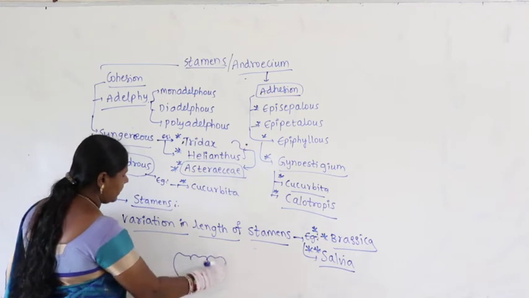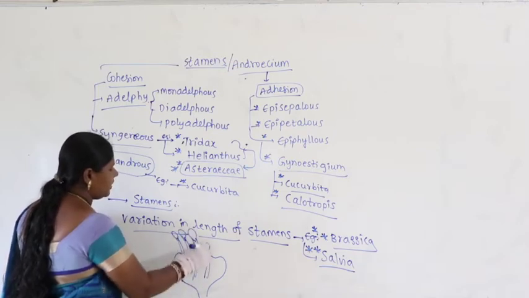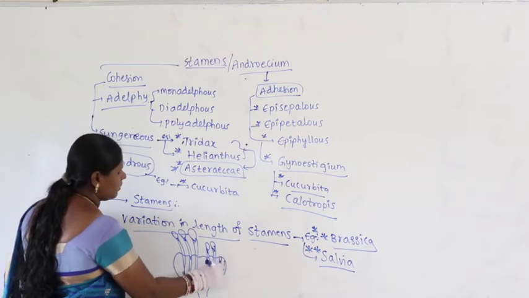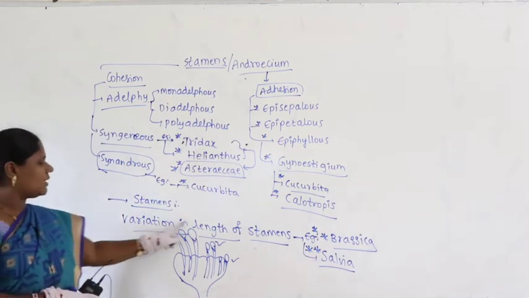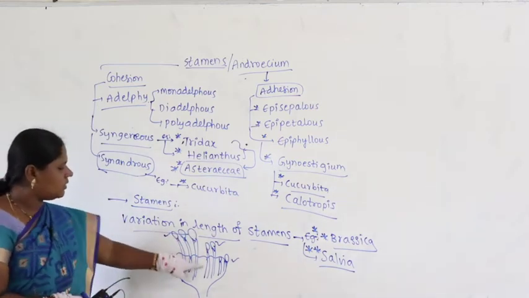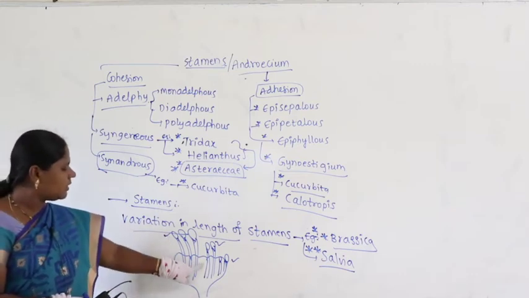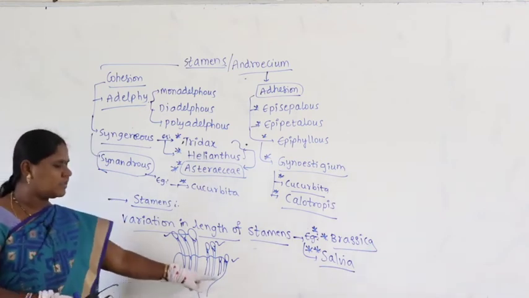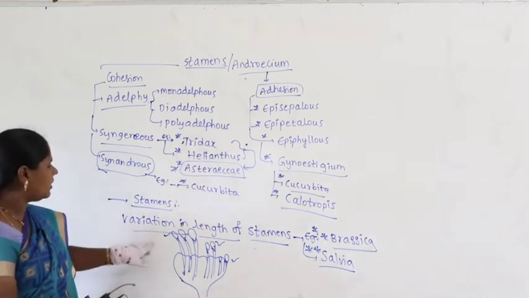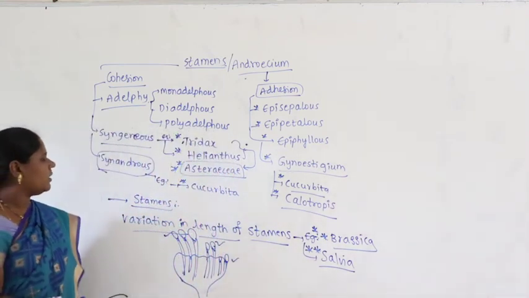So what is the meaning of variation in length of stamens? Now if this is the flower, in this some are very tall, some are medium and some are very short. So, different lengths of stamens. Variation in length of stamens means different stamens, some very long in length, some medium in length, some shorter in length. Within the same flower, you find different lengths of stamens, that itself is called variation in length of stamens. Most commonly we find it in Brassica as well as in salvia.